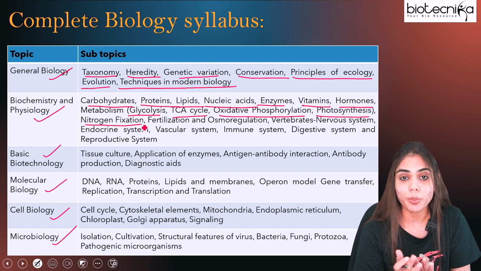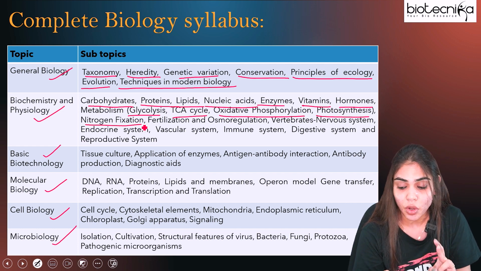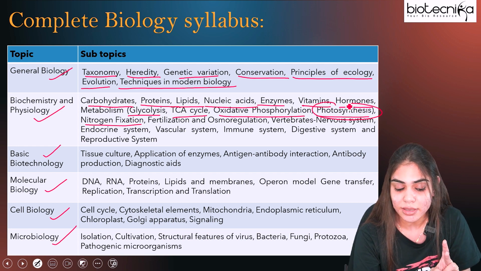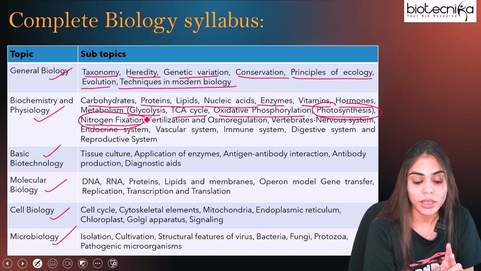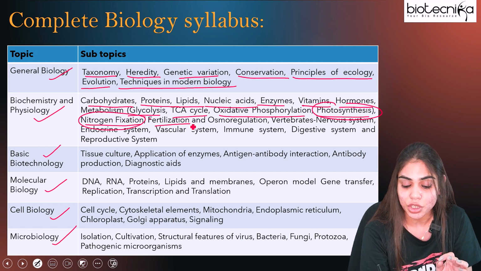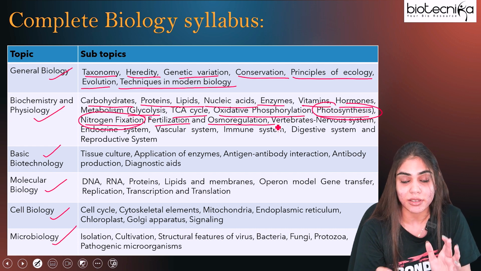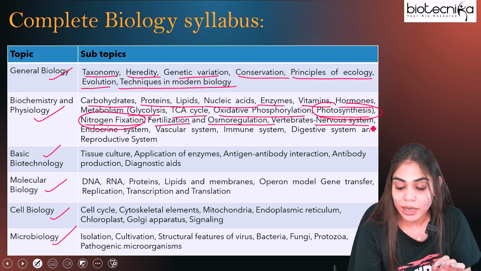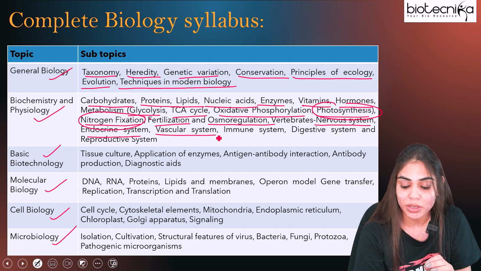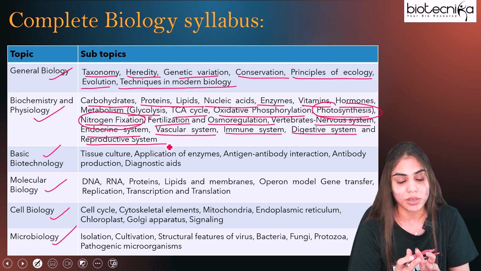Now, what about human physiology? First, these 2 topics you have to learn under plant physiology: photosynthesis and nitrogen fixation. Then what about animal physiology? You should know about fertilization, osmoregulation, which is part of the excretory system, the nervous system, endocrinology, the vascular system, that is, the circulatory system, immunology, the digestive system, as well as the reproductive system.